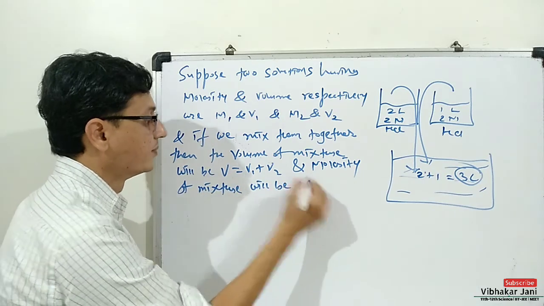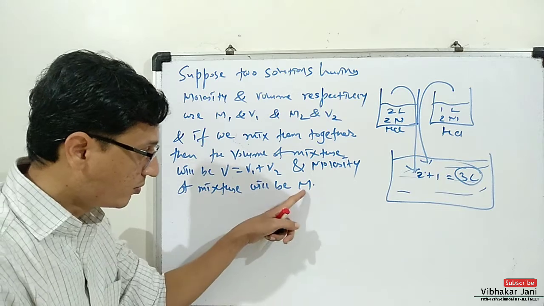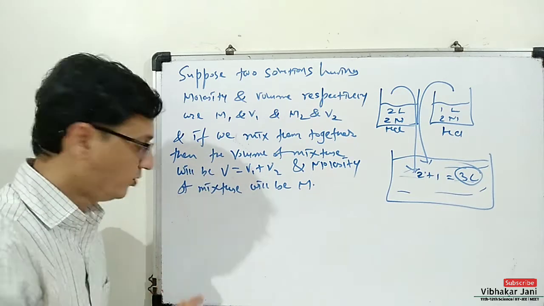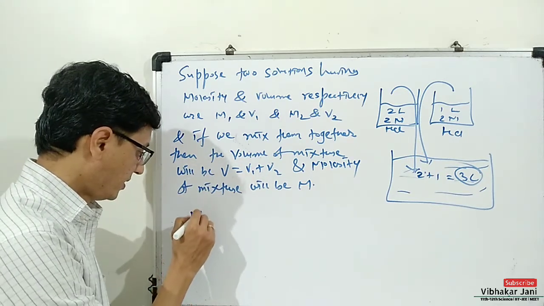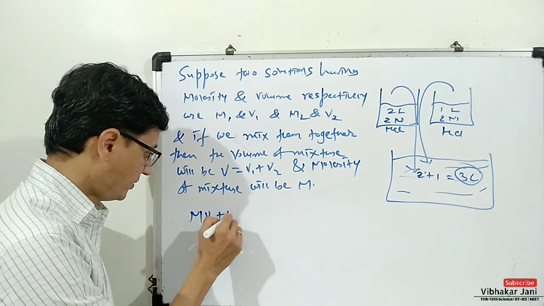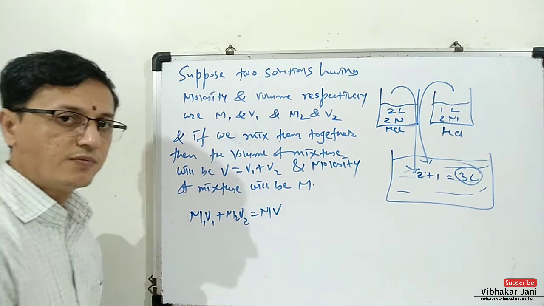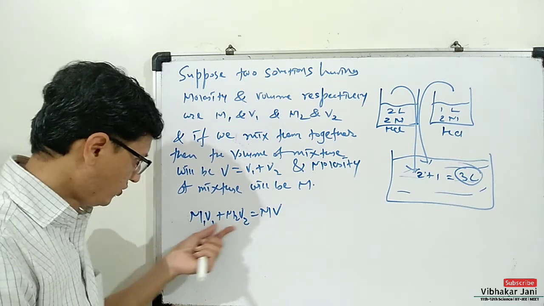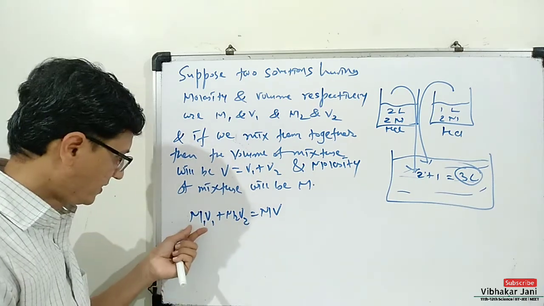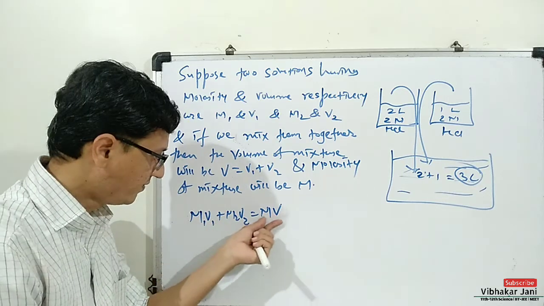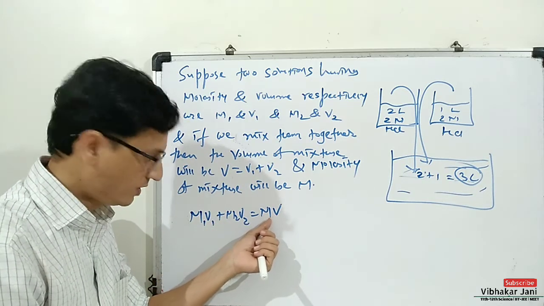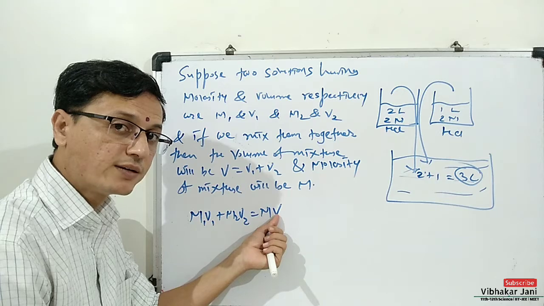will be M. So to find out the molarity of that mixture, the formula will be M1 V1 plus M2 V2 is equal to MV. This is the formula. We have mixed 2 different solutions, so the formula is M1 V1 plus M2 V2 is equal to MV. Here M is molarity of mixture and V is the volume of that mixture.